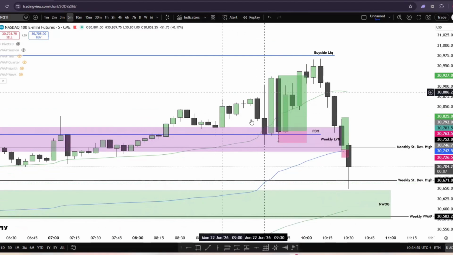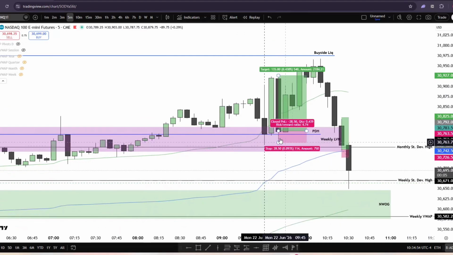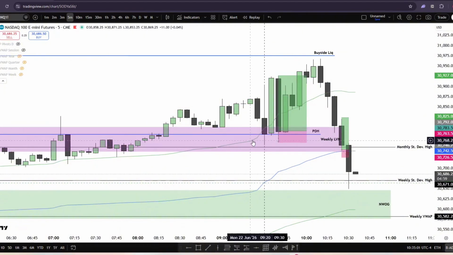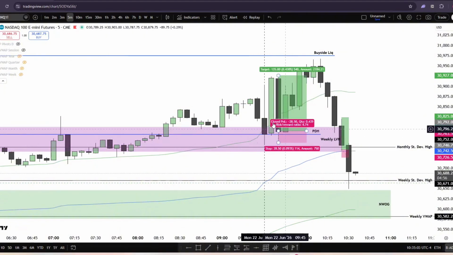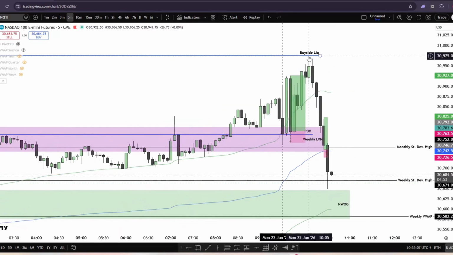Price retraces to where? Monthly standard deviation high, previous day high, weekly low volume node, and also first standard deviation high of the current session, that green one. I don't know if you can see it, but that green one. So if this holds, we're okay to target buy side liquidity up here.